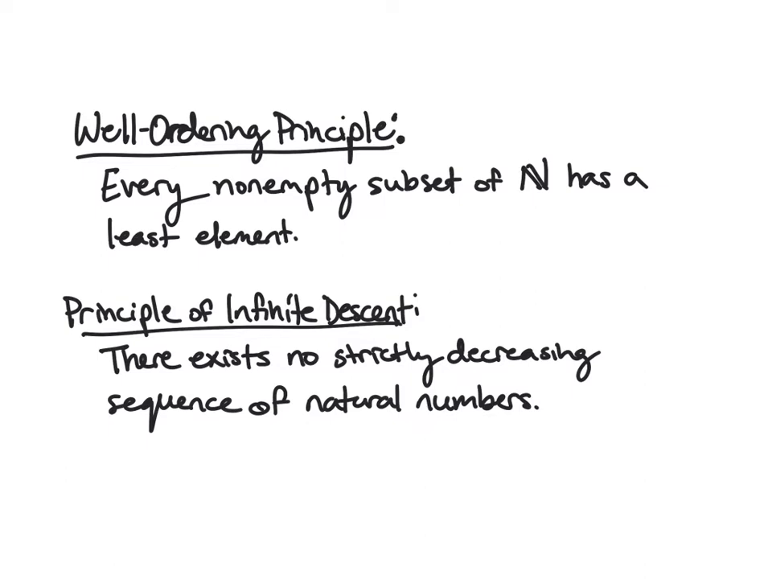So the well-ordering principle, which I may abbreviate as WOP throughout, says that every non-empty subset of the natural numbers has a least element. So the important thing to note here is it's only non-empty subsets, so we do not want to consider the empty set there because it has no elements at all, so how could it have a least one?